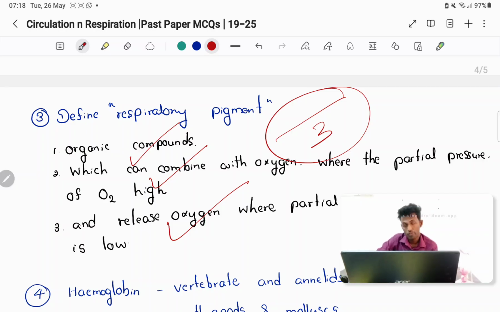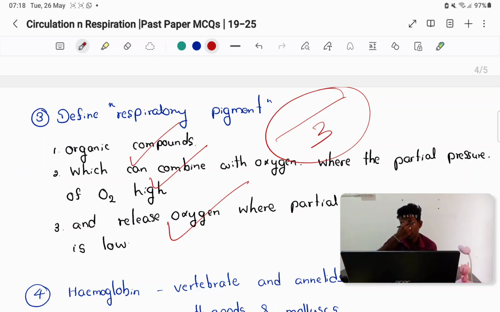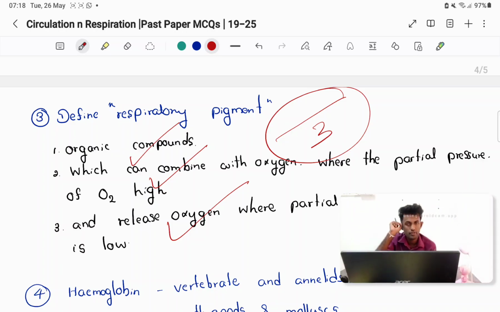So we know only hemoglobin, right? But there are other respiratory pigments as well. In your book they mention several of those. So can you quickly write all those respiratory pigments and which animal groups have them? Quickly write all. I'll give 2 minutes.